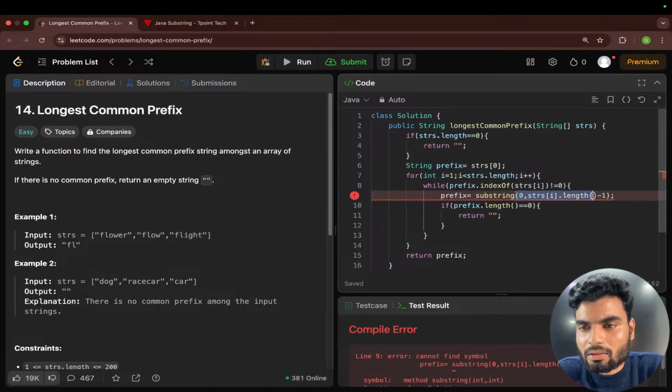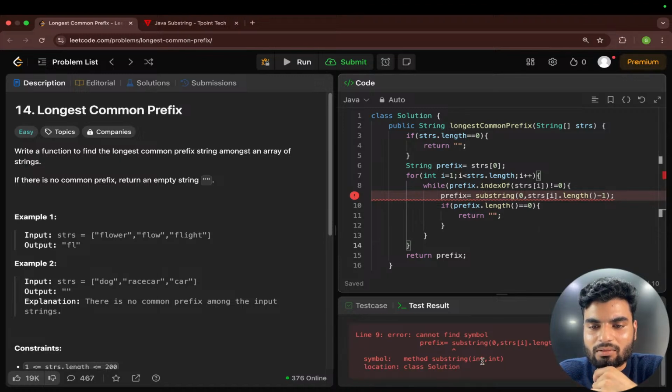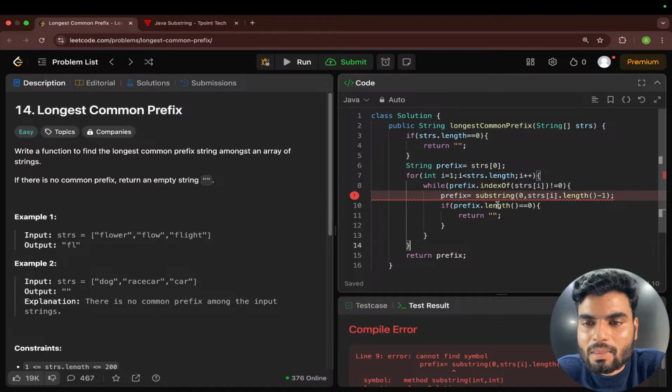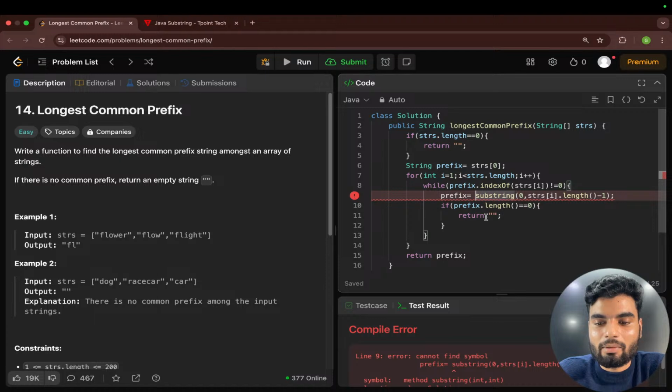Probably, I think, what is the problem? We have this, we are using the length also. We are getting that particular thing, right? And whatever, reducing the length by 1, we will have the string. Correct only. But why is this saying we don't have the substring method? Oh, I haven't written that string. I was thinking why this is happening.